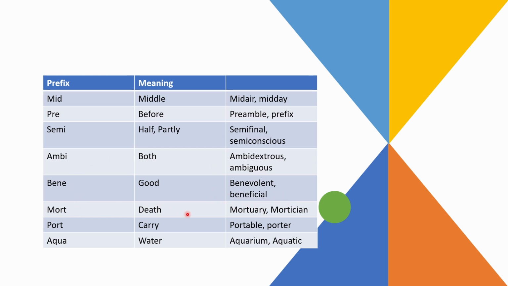Mort, which means something related to death, like mortuary, where you keep the dead bodies, or mortician. Next, port, which means carry, like portable, porter. Porter is a person whom you would have seen in a railway station, who helps you carry your luggage. Next is aqua, which means water. So, aquarium, aquatic. So, for example, you don't even know what an aquarium is, but then you can guess it will be something that's related to water if you know the word aqua.